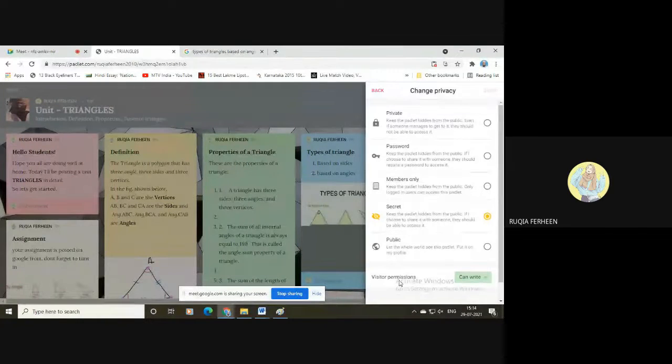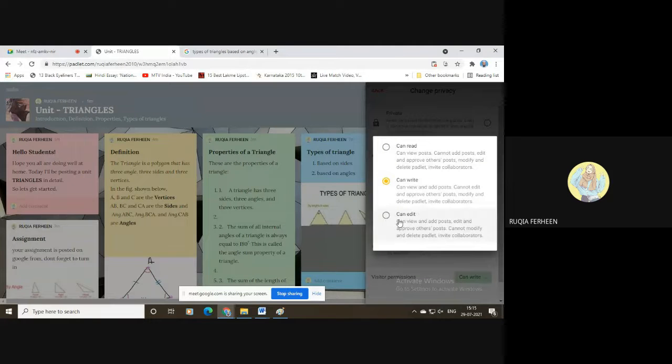And the visitor's permission. At the bottom, you can see the visitor's permission: what a visitor can do. Can a visitor write, or read, or edit? If you want your mentor to edit this one, or to modify your mistakes, you can just select the edit button. Or if you want your students just to go through the post which you have created, you can select can read.